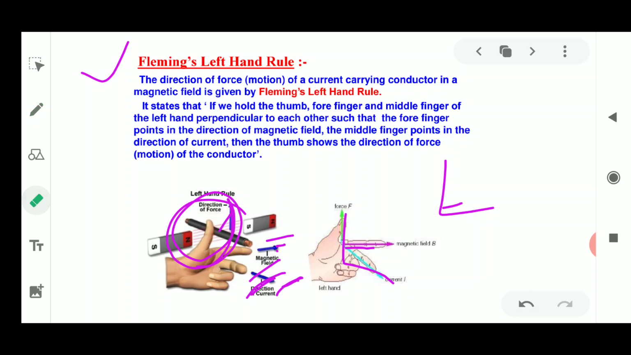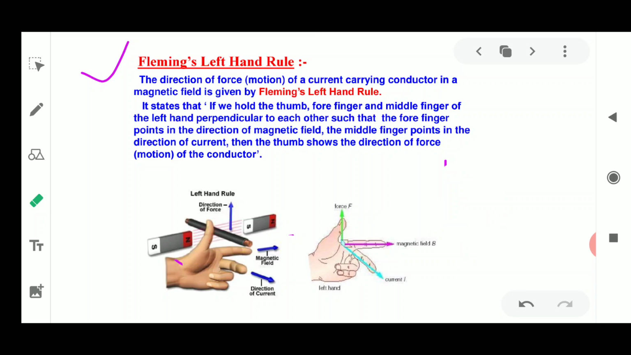Please remember this law. This is a very important rule, which we will discuss when we observe the working of the electric motor. Devices are also made on this rule, Fleming's left hand rule, and we can observe it carefully when we are reading about the working of the electric motor.